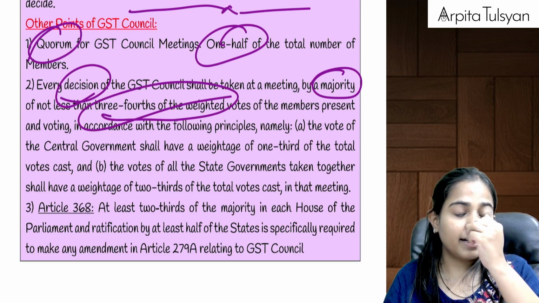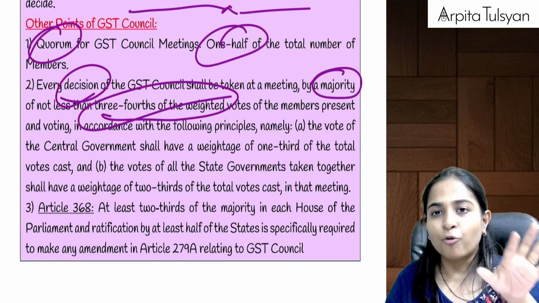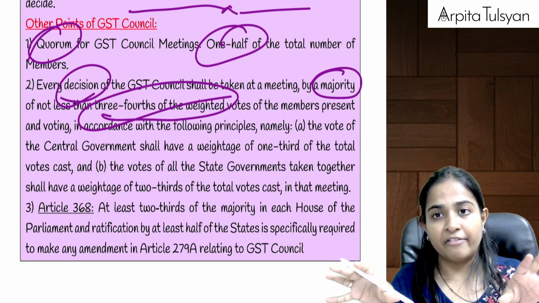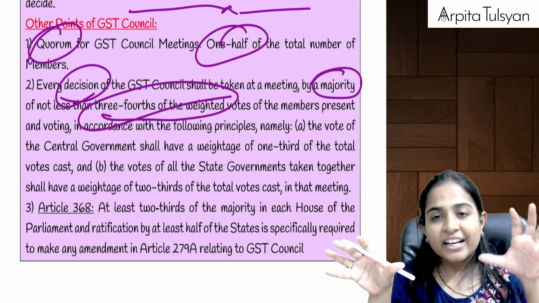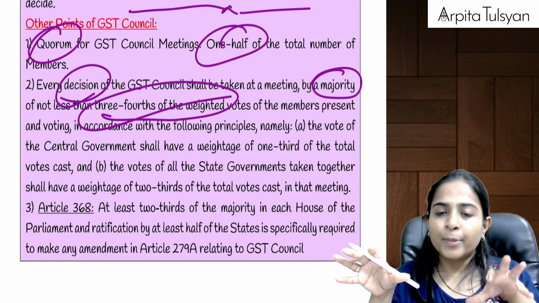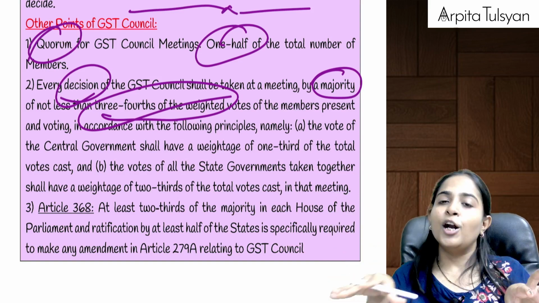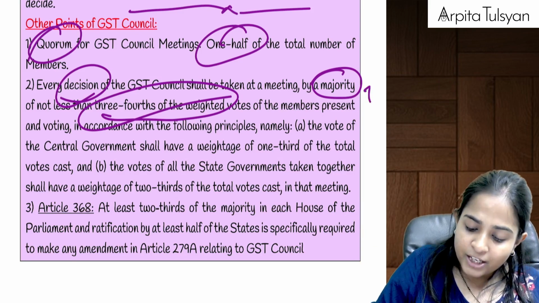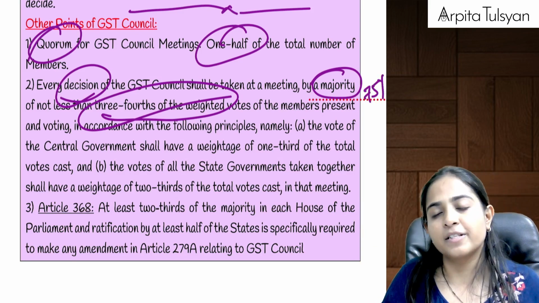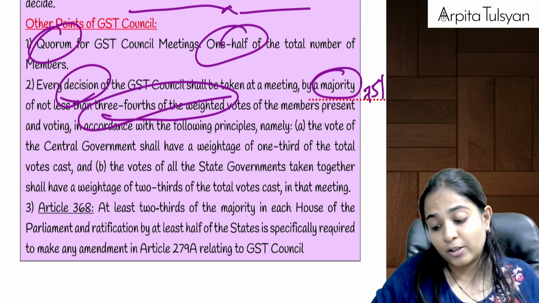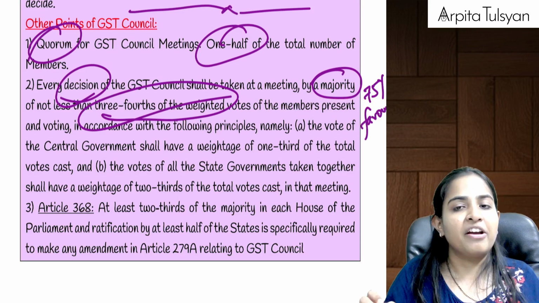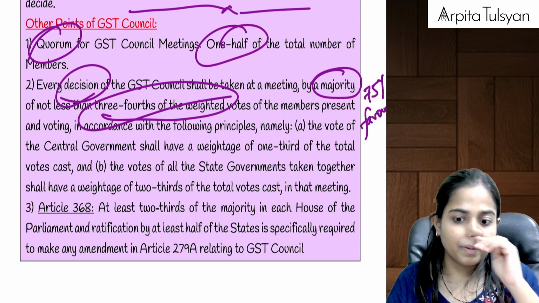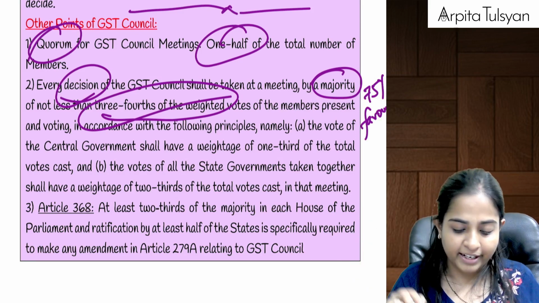Meaning, calculate what percentage of people have voted in favor in the central government, and what percentage have voted in favor in the state governments. Give them a weight: central government weight of 1/3, state government weight of 2/3, and then calculate the products and get the weighted average. You should get a weighted average of at least 75% voting in favor. Then only that decision will be considered passed. We have done a numerical question on this in our regular lectures.